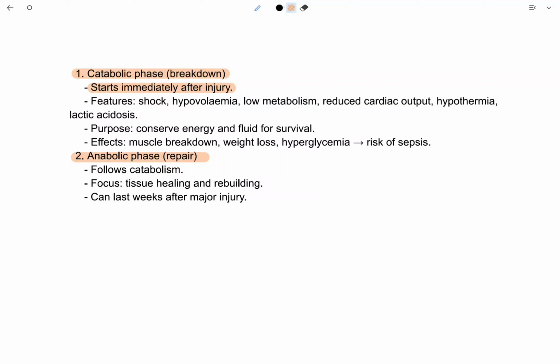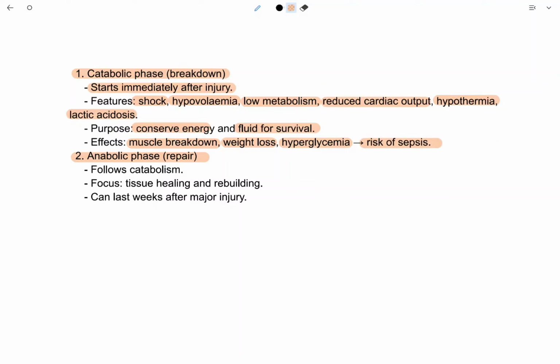Features of the catabolic phase are shock, hypovolemia, low metabolism, reduced cardiac output, hypothermia, and lactic acidosis. The purpose of the catabolic phase is to conserve energy and fluid for survival. Effects of the catabolic phase are muscle breakdown, weight loss, and hyperglycemia. That leads to risk of sepsis.